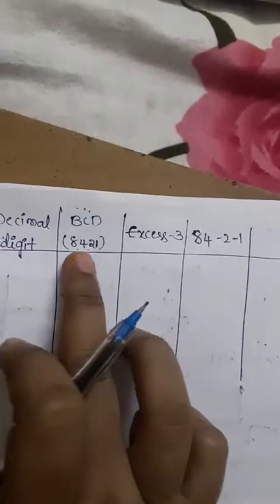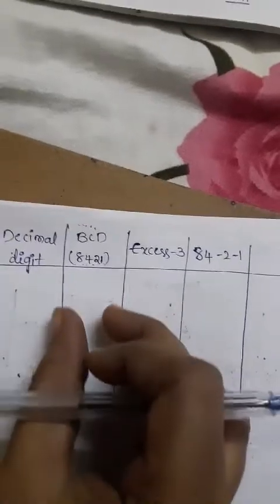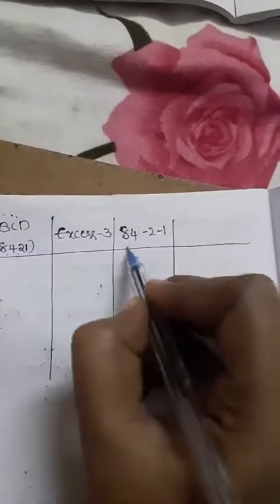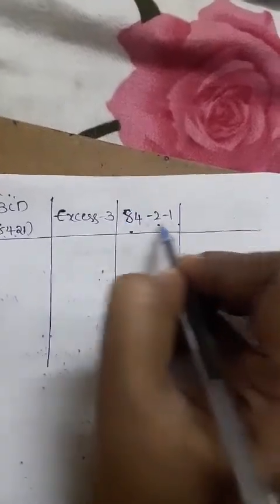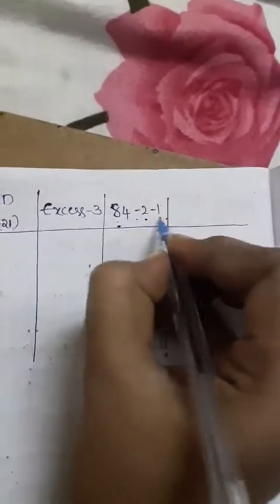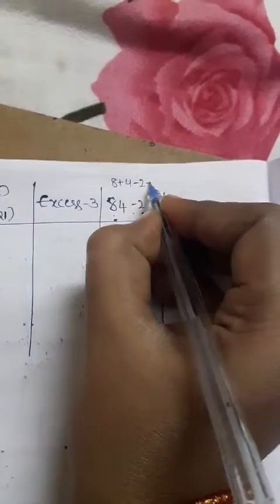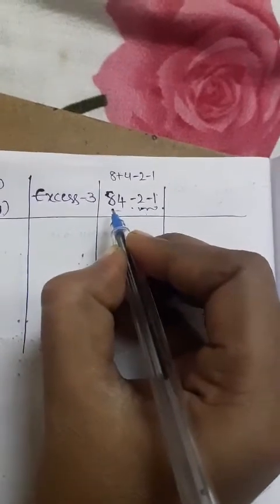How to write it? 8421 code is whatever binary equivalent number we have for any decimal number, that is present in BCD. While the 84 minus 2 minus 1 code is implemented like this: 8 plus 4 minus 2 minus 1. These two are minus values and these two are plus values. Remember the point.